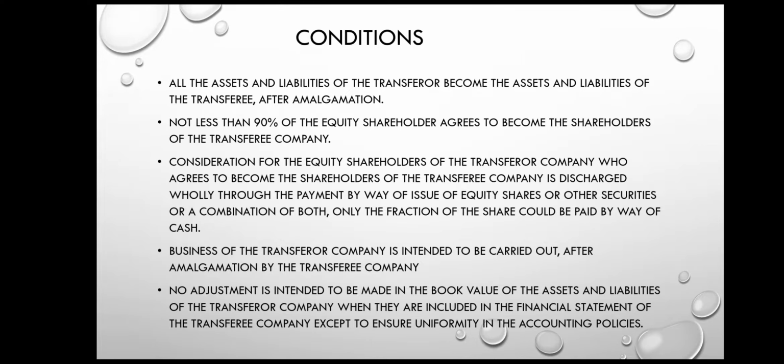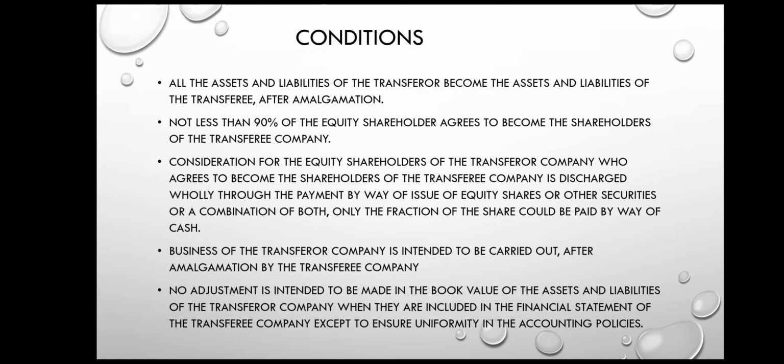Similarly, for the consideration for equity shares, if it is not paid only in equity shares, if it is paid in the form of debentures or cash or other shares, maybe preference shares, then also it will be considered as amalgamation in the nature of purchase.